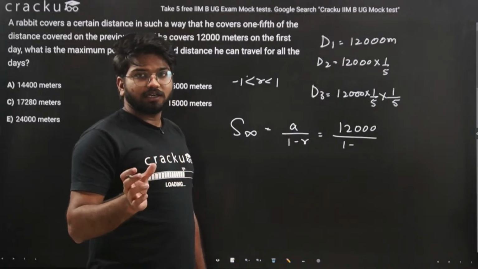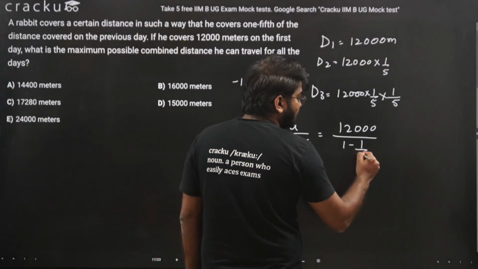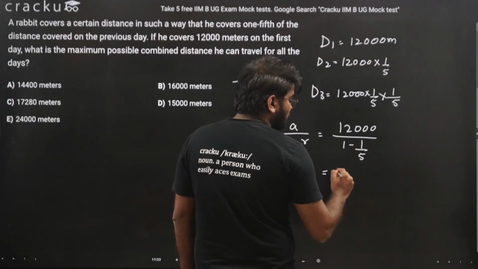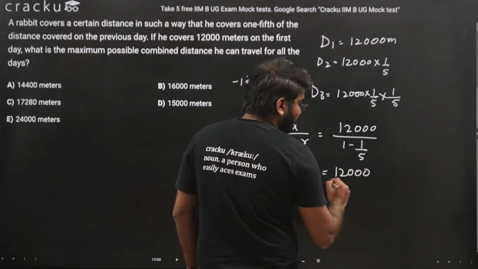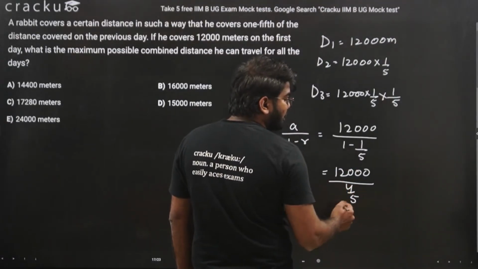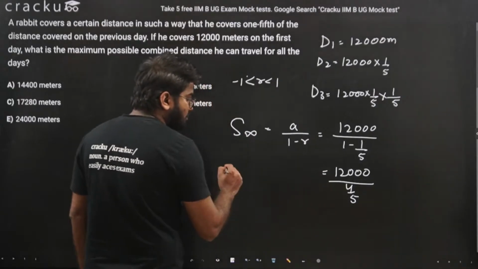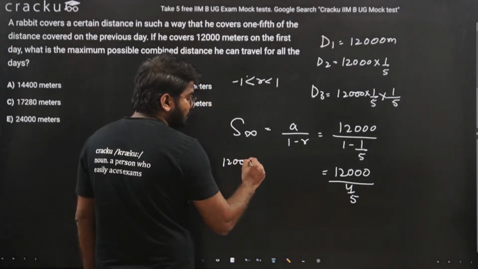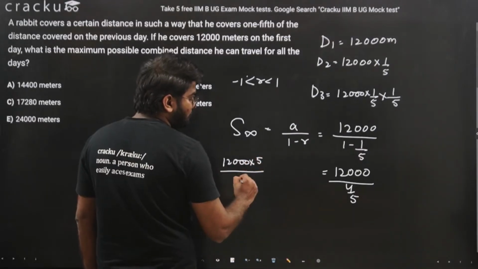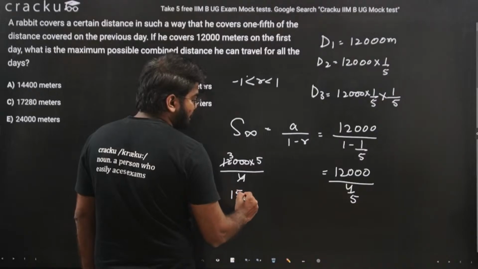This is equal to 12,000 divided by 1 minus 1 by 5, which is 4 by 5. Whenever there is a denominator in the denominator, it will go to the numerator. So 12,000 into 5 divided by 4. This will be 3 and the answer will be 15,000.